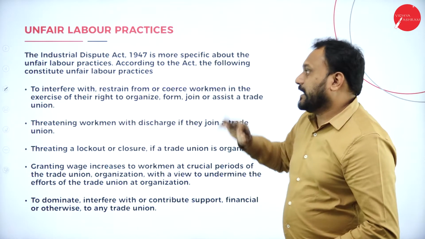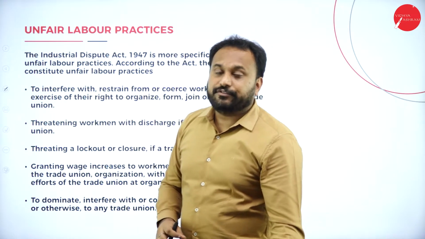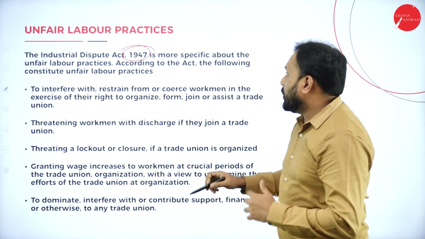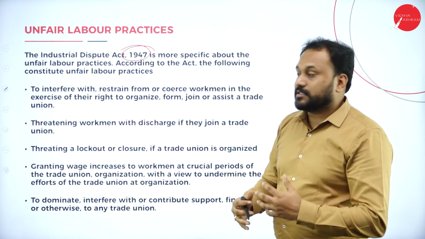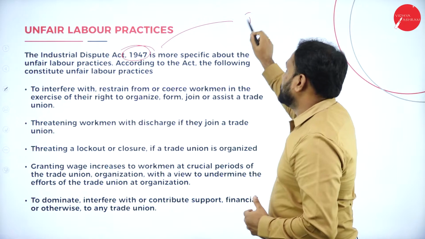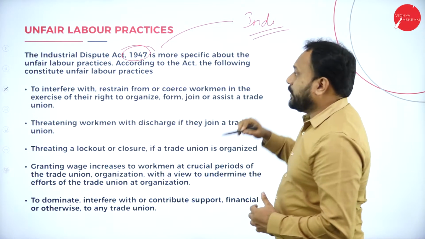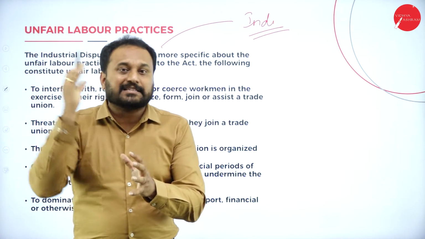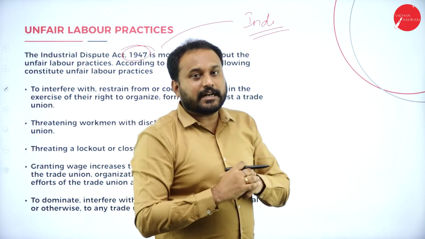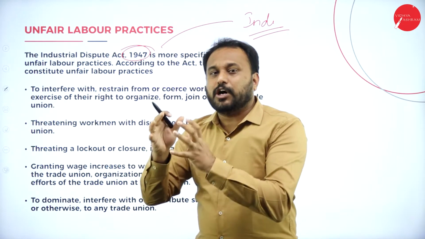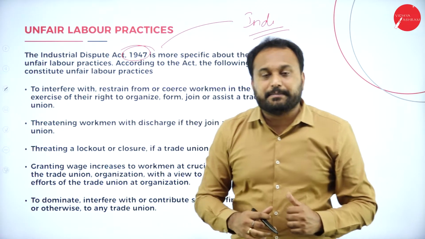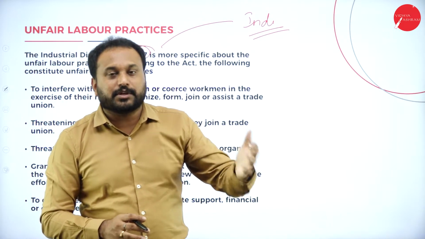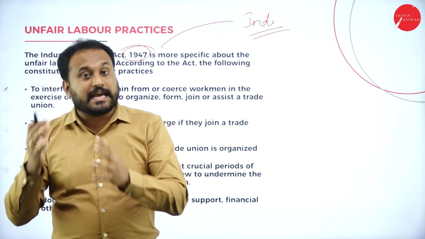Next we have unfair labor practice. Please understand this word: the Act we have, that is 1947, is more specific about unfair labor practice. Usually what happens is, after our independence, when we went for launching an act or passing an act in the parliament, they always thought that the minimum wage should be paid to all the laborers. What used to happen is there were industries not even paying half of the minimum wages to the workers but getting more work from the employees as well as the laborers.